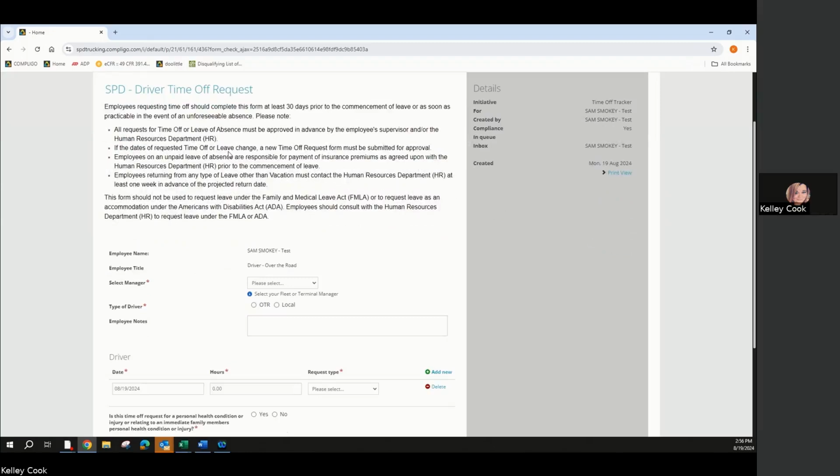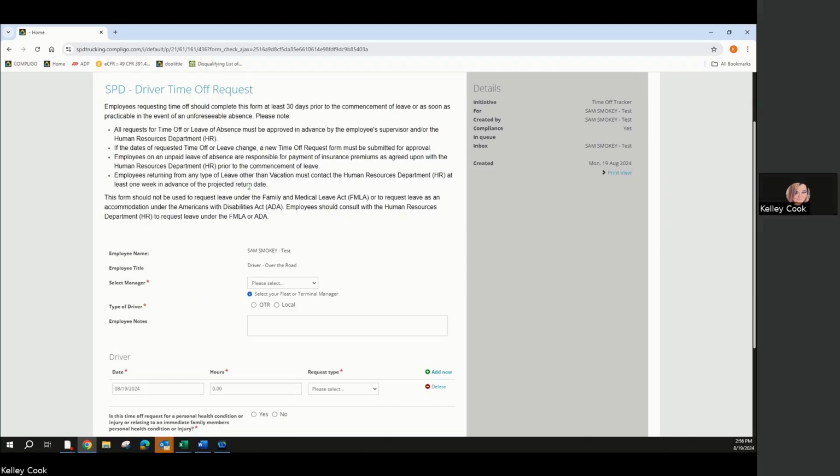Now, this time off is completely different than home time. Home time requests still have to go through Samsara. That has a lot to do with your duties and your logs and DOT compliance. So that is a separate issue than asking for vacation, sick, or bereavement leave, or jury duty, anything like that.